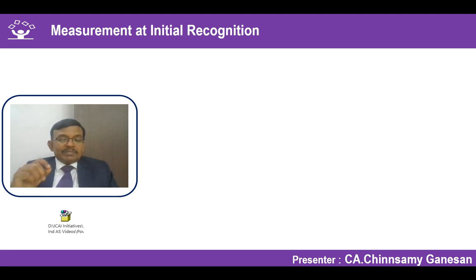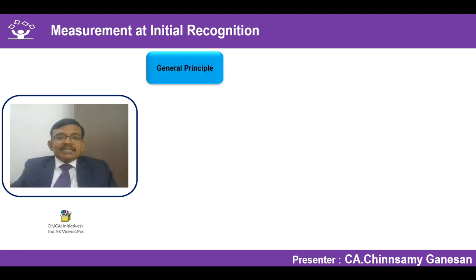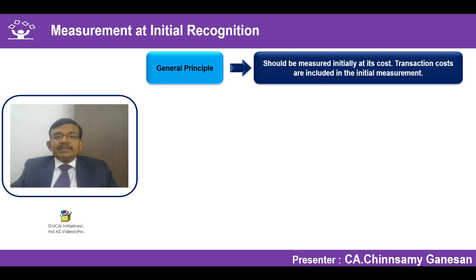What is the measurement at initial recognition? When the investment property comes for the first time into the financial statement of an entity, what is the value to be attributed to that? What it says is that the general principle is it should be initially measured at cost, no fair value measurement. And all the transaction cost incurred should also be capitalized.